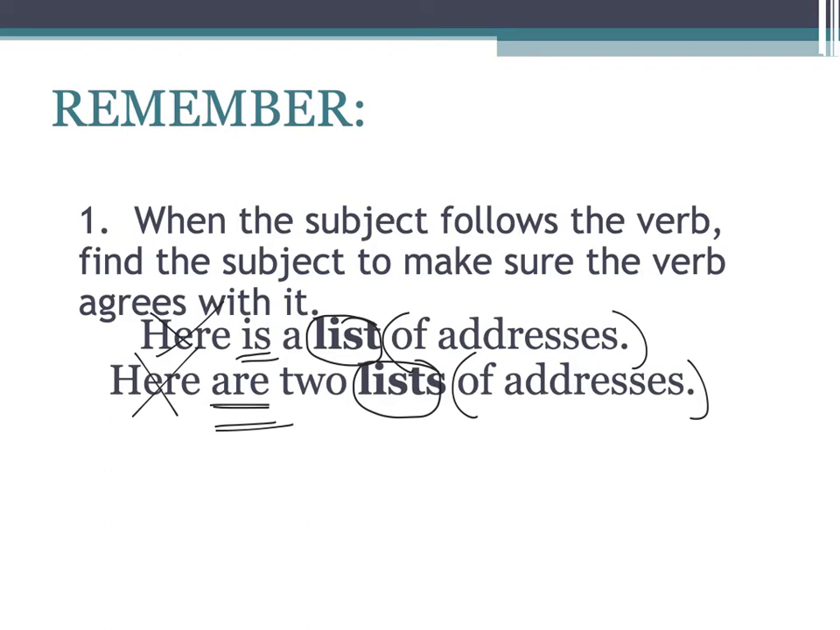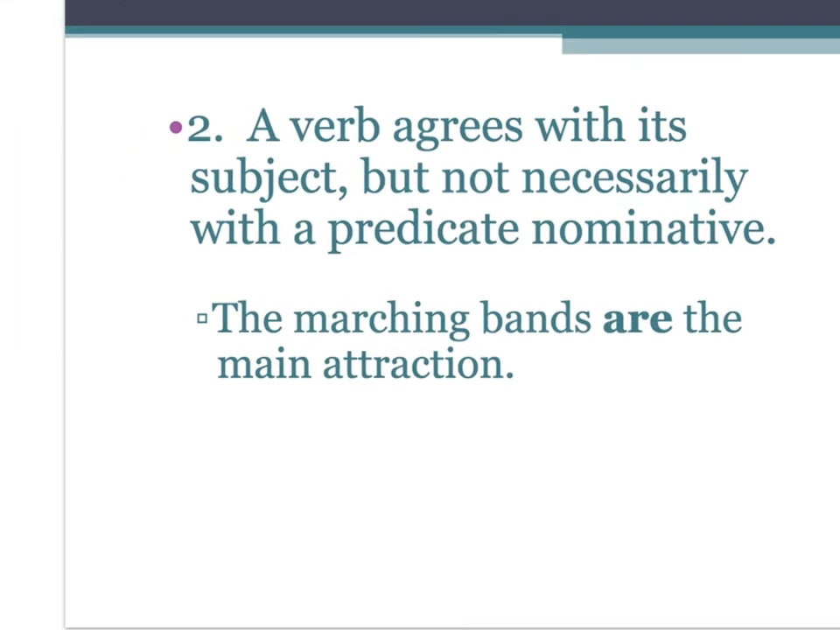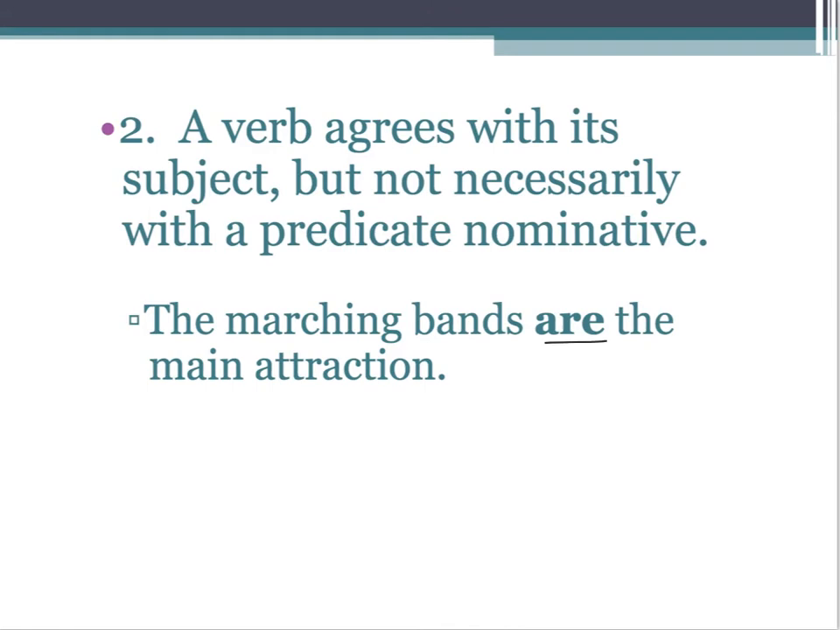So when you are doing subject-verb agreement, don't just look at the word that introduces the sentence. Make sure that the word you are using is actually the subject. A verb agrees with its subject, hence the topic, subject-verb agreement, but it doesn't always necessarily agree with the predicate nominative. The sentence, the marching bands are the main attraction. The verb is are, which is plural. The simple subject here is bands.